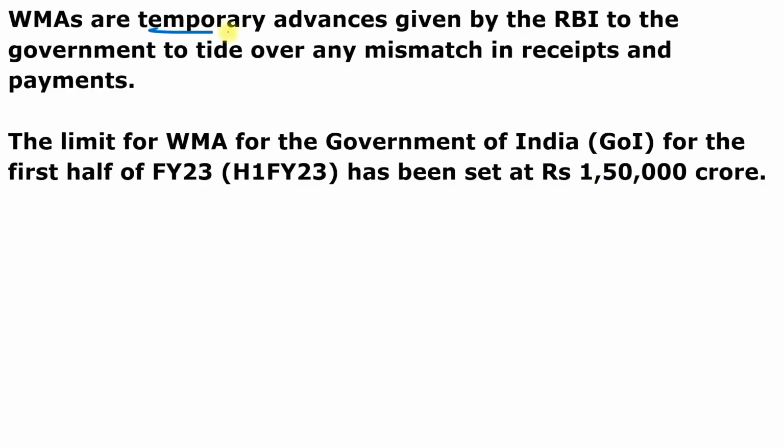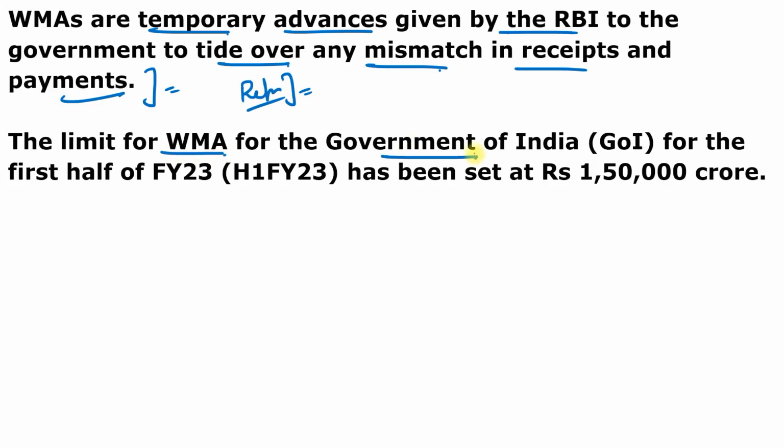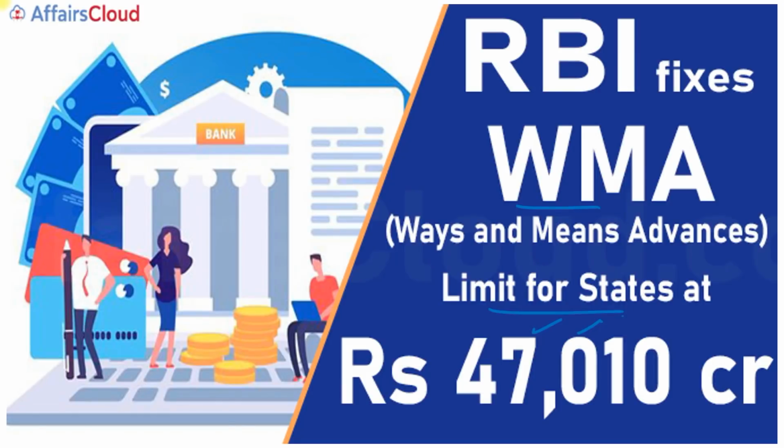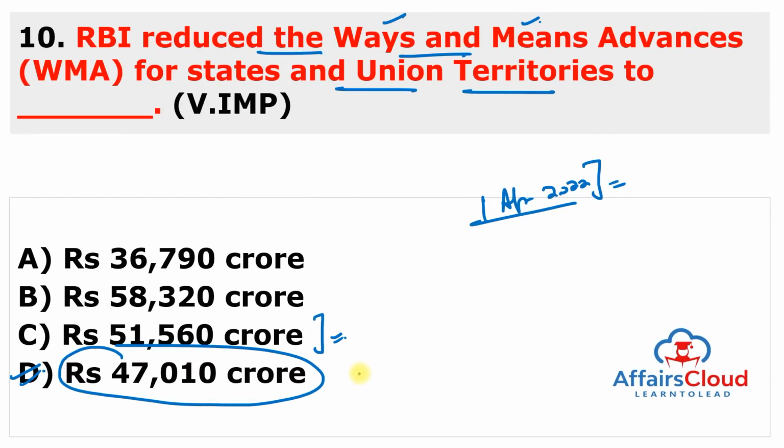Ways and means advances are the temporary advances given by the Reserve Bank of India to the government to tide over any mismatch in the receipts and the payments, and it is provided by the Reserve Bank of India to the government on repo rate, or it can be more than repo rate. The limit of the ways and means advances for the central government, for the first half of the financial year 23, has been set at rupees 1,50,000 crore. So remember, for the central government it is 1,50,000 crore, and for the state and union territory governments it is